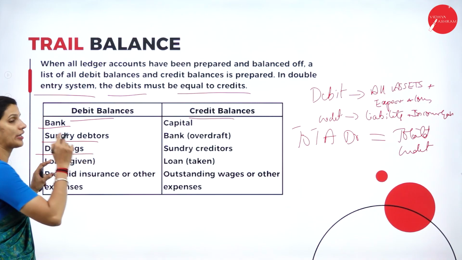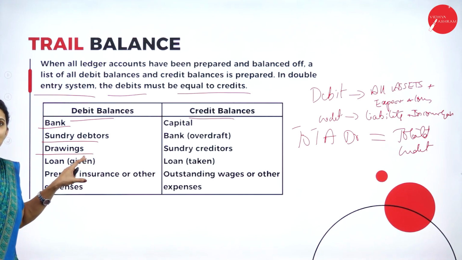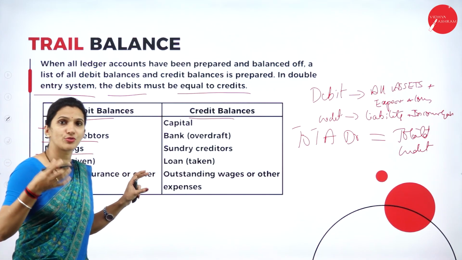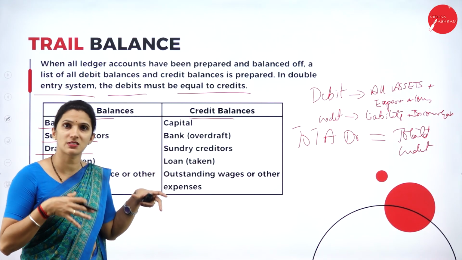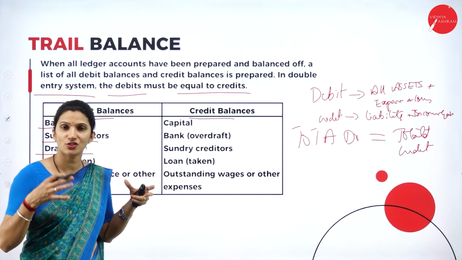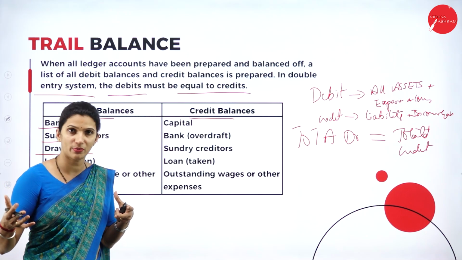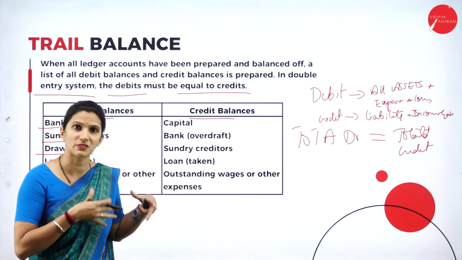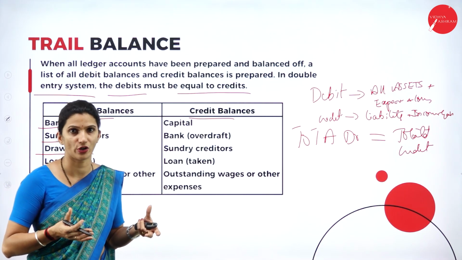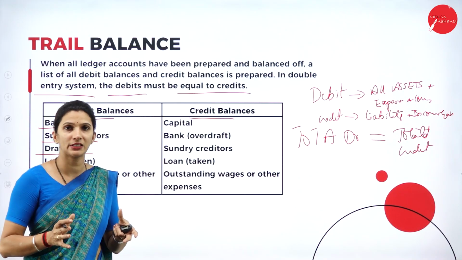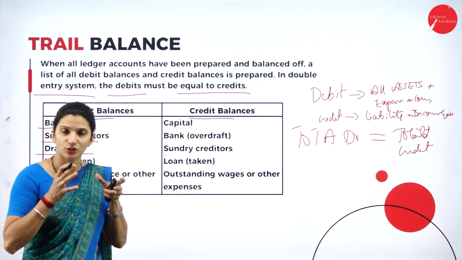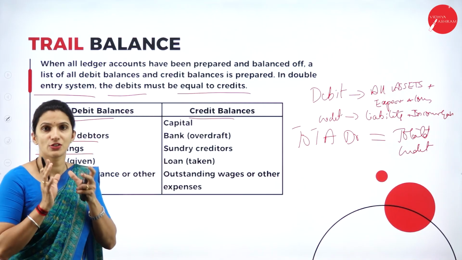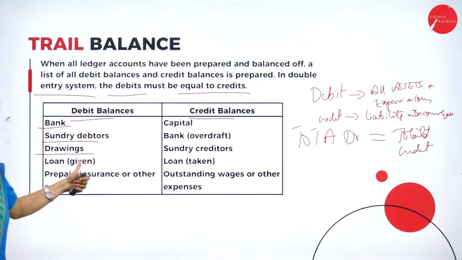Then we have drawings. What is drawing? The drawing is simply the amount withdrawn from the business for personal use. So any cash or amount which is withdrawn or used by the business for a personal purpose or personal work, we call drawings. Obviously for the business, it is cash moving out, which means for the business it is an expense. So that's why we'll write it under the debit side.